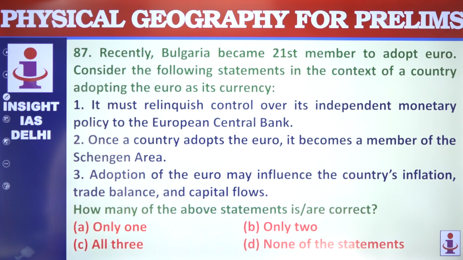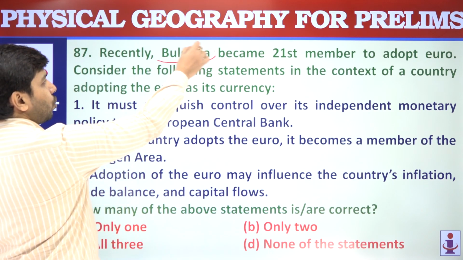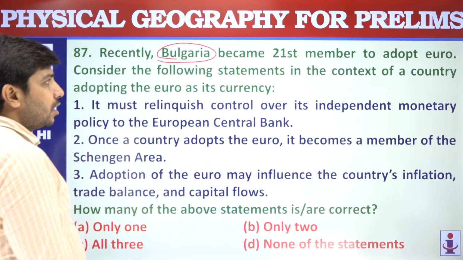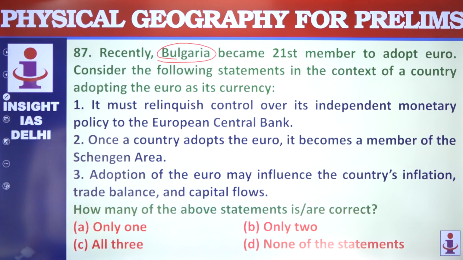Recently, Bulgaria became the 21st member to adopt the Euro. This is very good general knowledge for you also. Consider the following statements in this context. It must relinquish control.